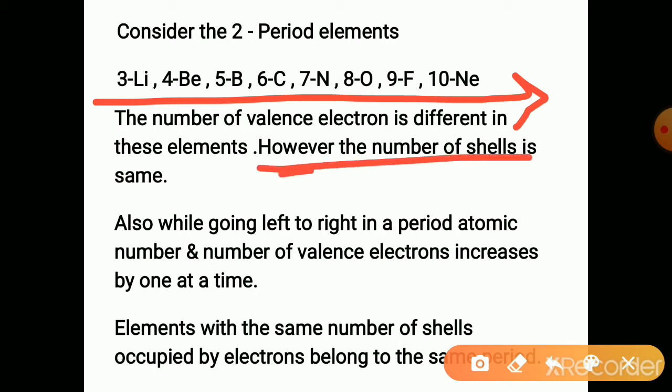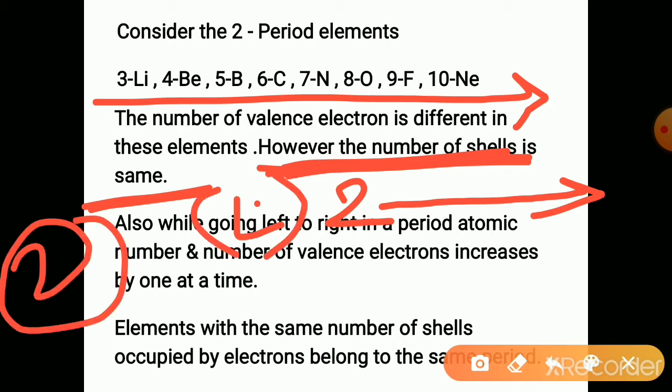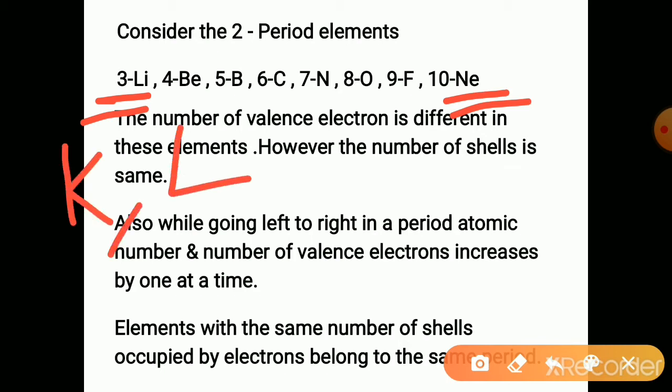The number of shells in that period remains the same. Only the second shell is getting filled up successively towards the right hand side of the periodic table. The second shell, the L shell, is getting filled in the second period. Second period indicates the second shell is getting filled up with electrons. It starts with lithium and ends with neon. The electrons are adding into the L shell. The K shell is fulfilled. The L shell is getting filled up gradually while moving towards the right hand side of the periodic table.